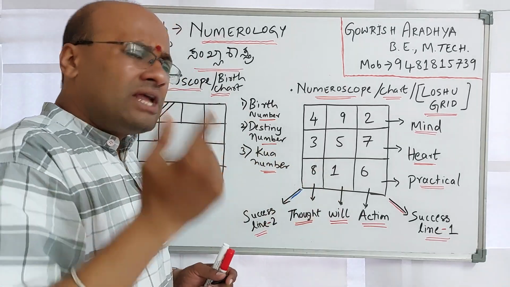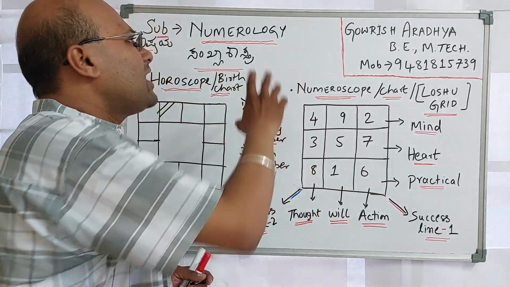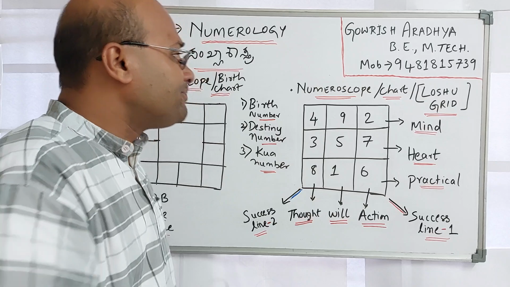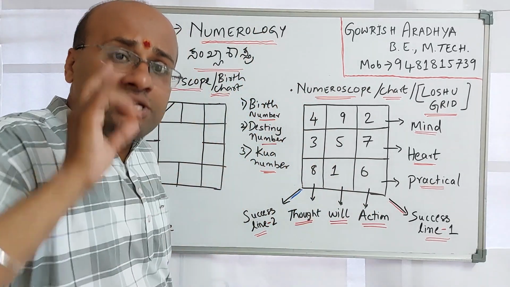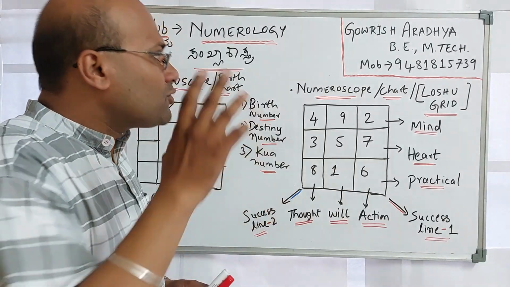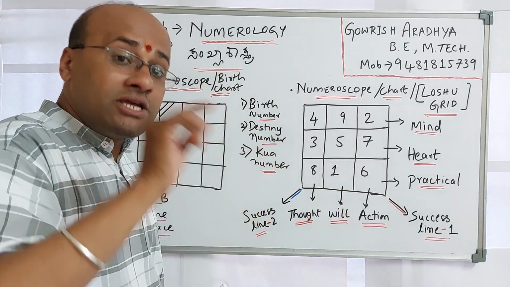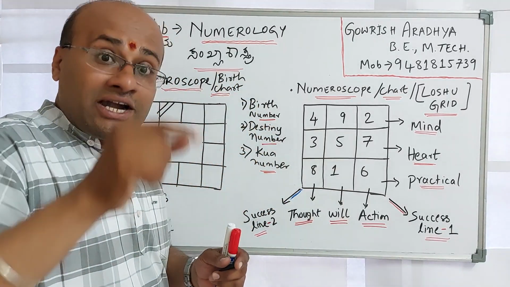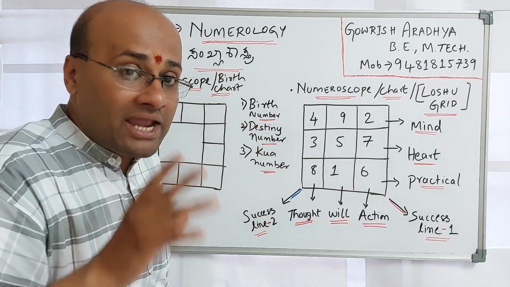Now let's learn about how numerology works. Each number has a vibration. What type of vibration? Here, each number is designated to the planets.